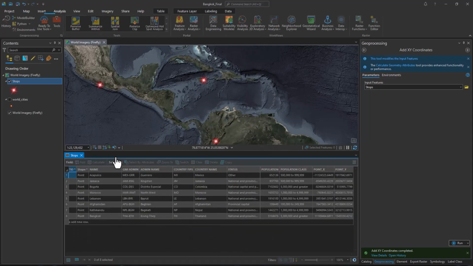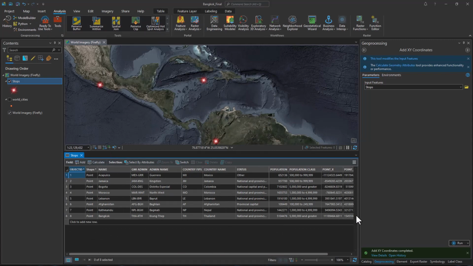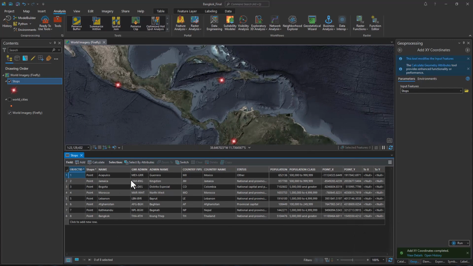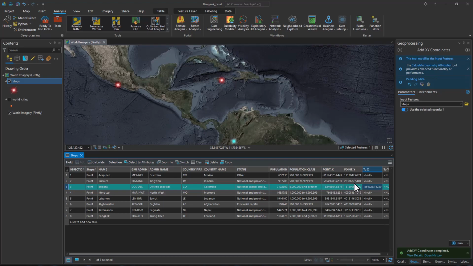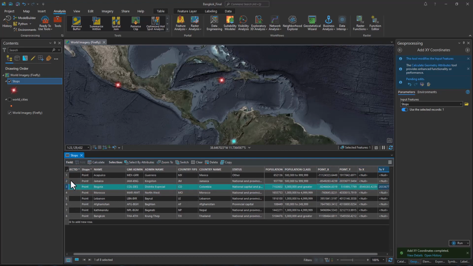Very good. Now, let's add those to points to our cities. So if we start, our first stop is in Bogota, and we'll take our destination X and copy and paste. I'm just doing Control C, Control V with the X and the Y. Now we're in Jamaica, and we're going to go to Acapulco next.